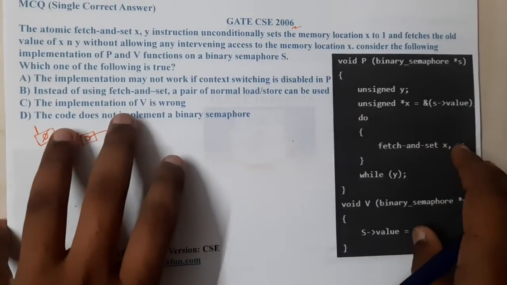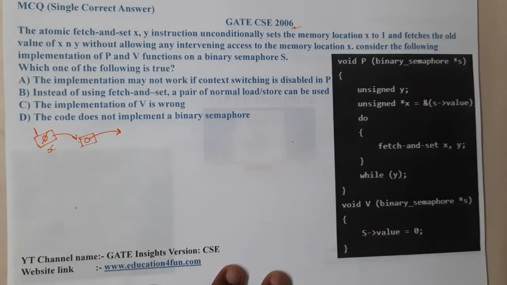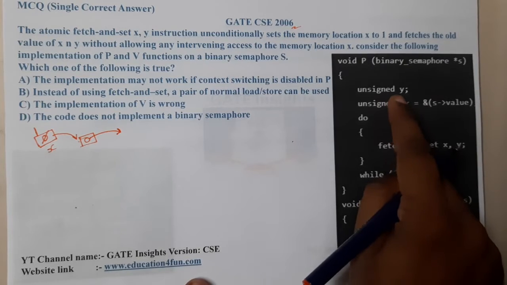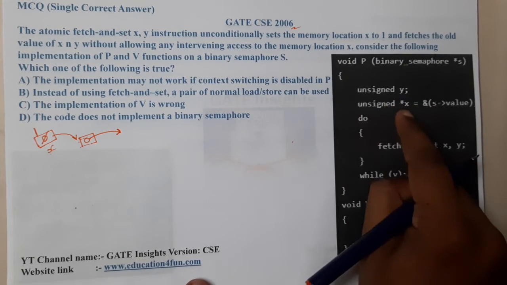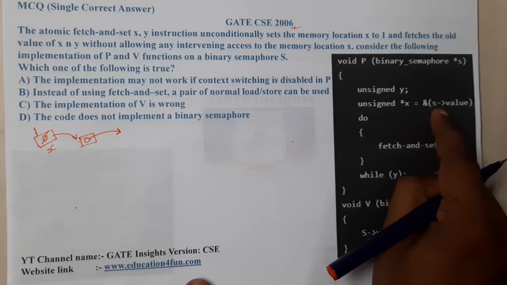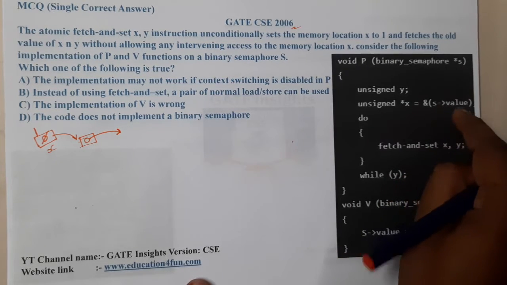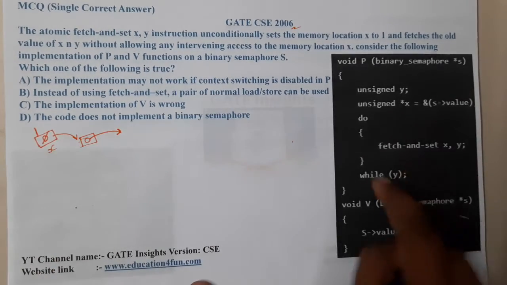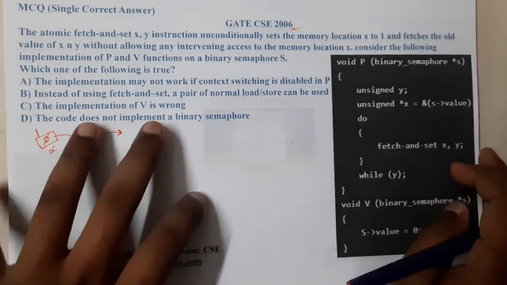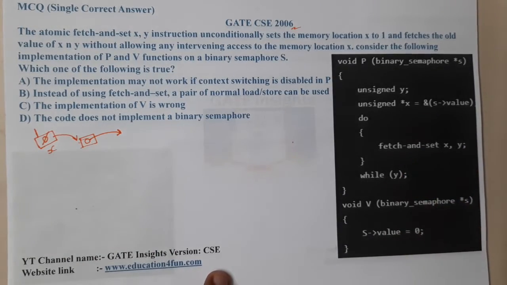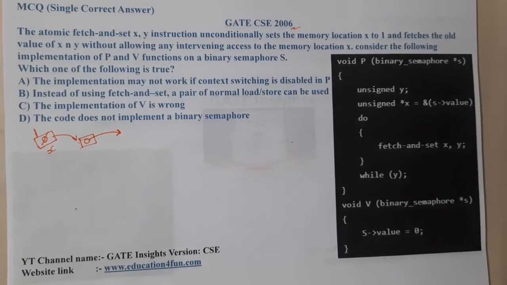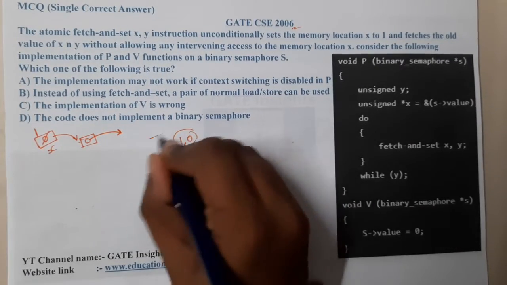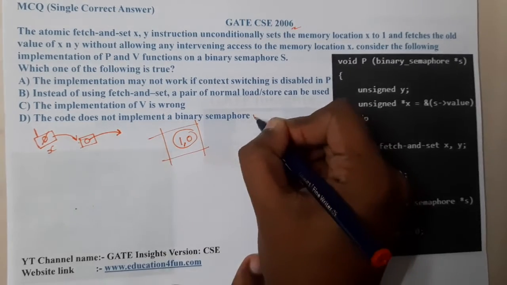This is the code they are giving us. They created an unsigned variable y and an address pointing to the semaphore's value, S implies a value. They perform a fetch and set, and the loop continues. With the basic understanding of fetch and set or any binary semaphore, the value will always range between 0 and 1. So this is nothing but a binary semaphore, right?